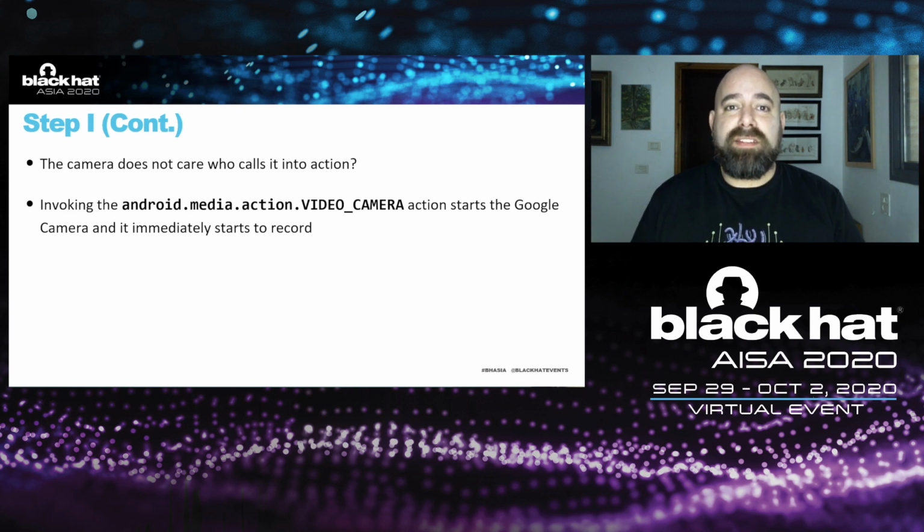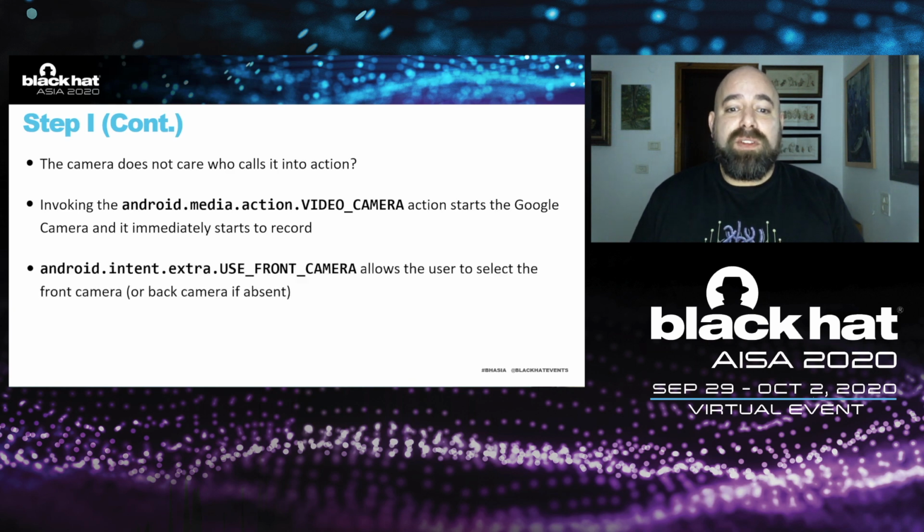No question asked, no permissions needed. That was quite a surprise, a good surprise, because we were looking for that kind of thing. Also, we needed no permission to change between cameras. So we could select the front camera or back camera, no problems.